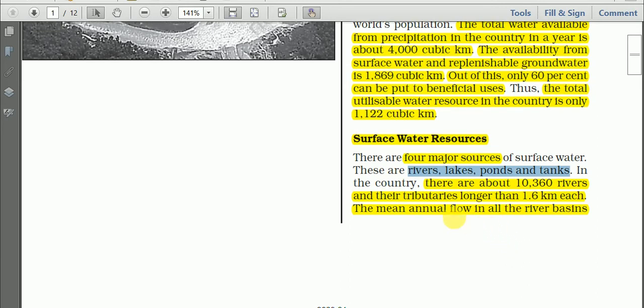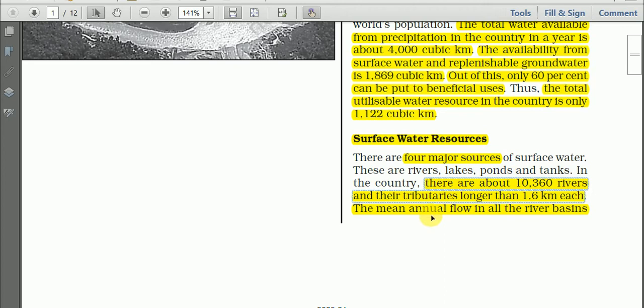And there are about 10,360 rivers and their tributaries longer than 1.6 kilometer each. This is an important fact and figure.